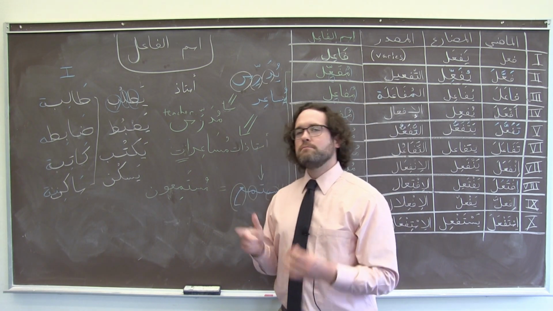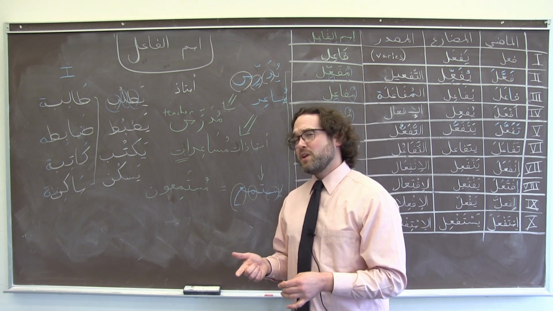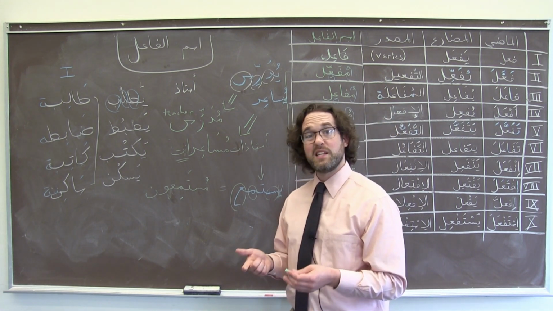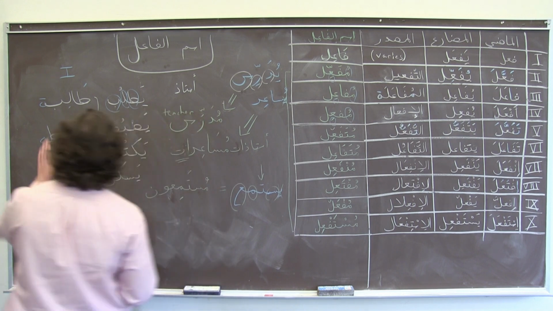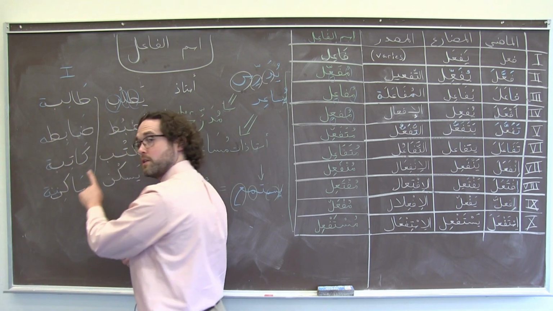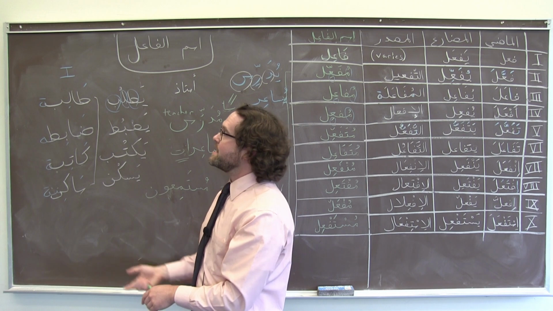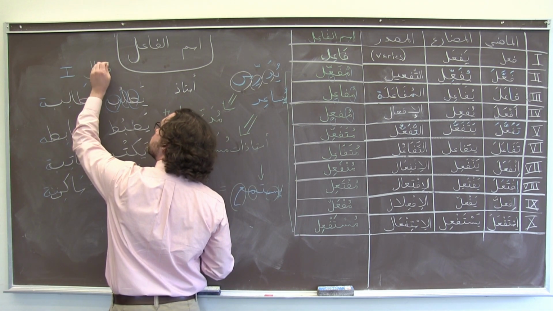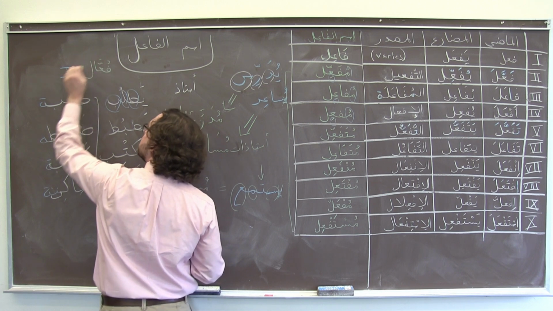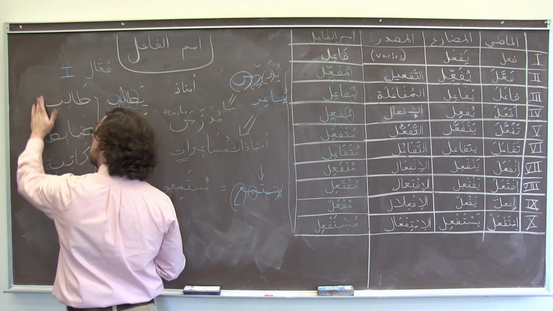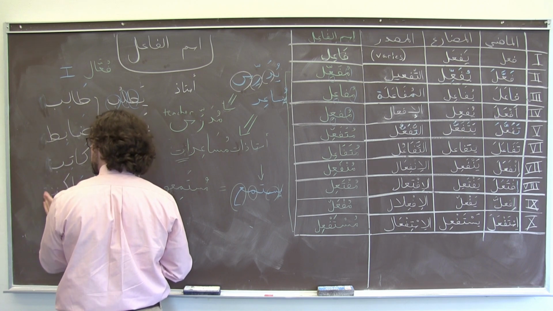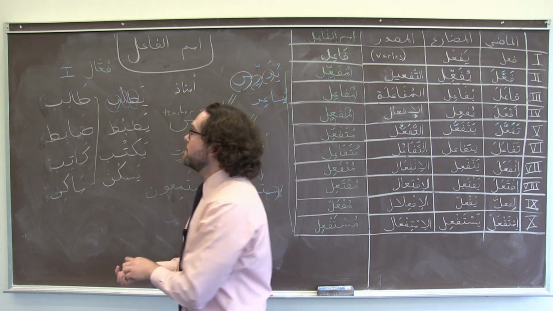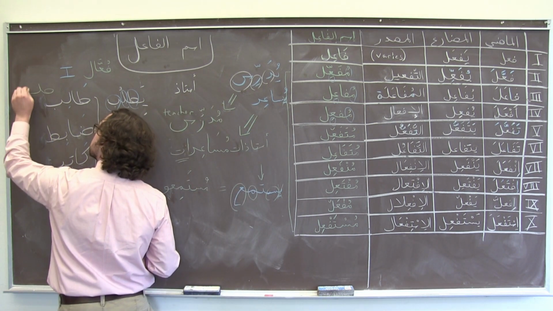Form 1 tends to be less predictable. Form 1 is probably going to take a broken plural, but there are a couple of broken plurals that are really, really common that we can anticipate. As a matter of fact, all of these Form 1 nouns take the same broken plural in the same pattern, فعال. So, assuming that I'm talking about a masculine or mixed group for the moment, if I were talking about a group, not just one talib, but many, I would say طلاب.